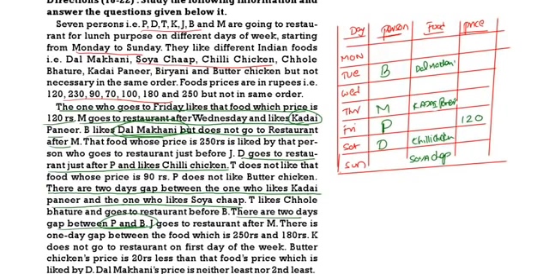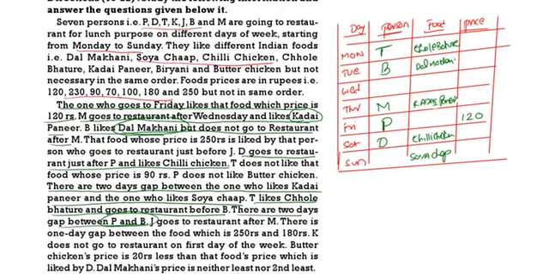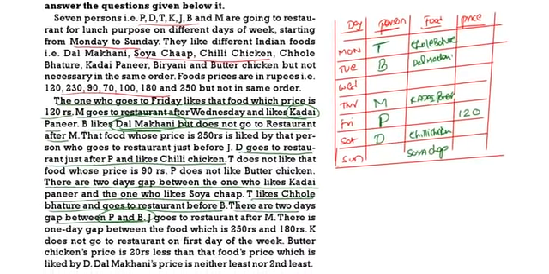Then T likes chole bhature and goes to the restaurant before B. T likes chole bhature, and is going to the restaurant before B.